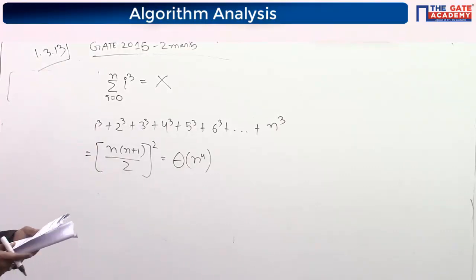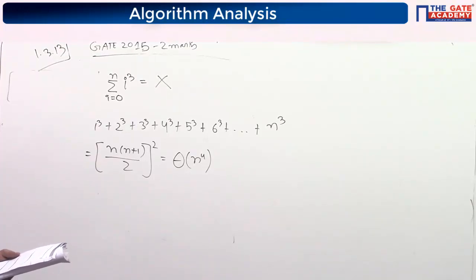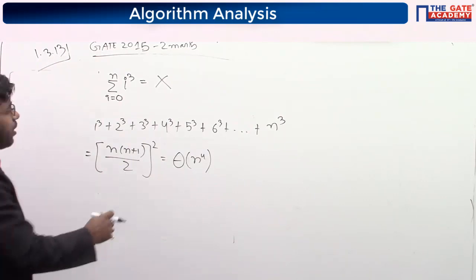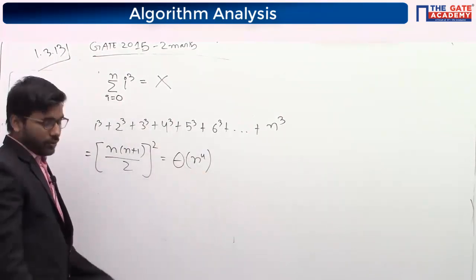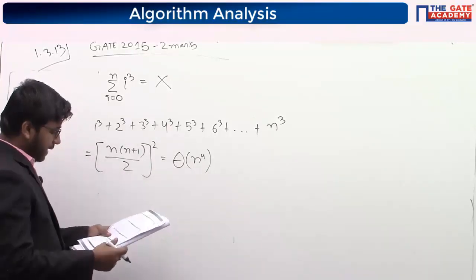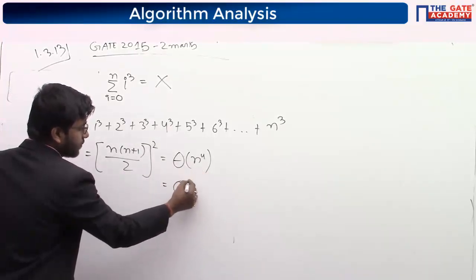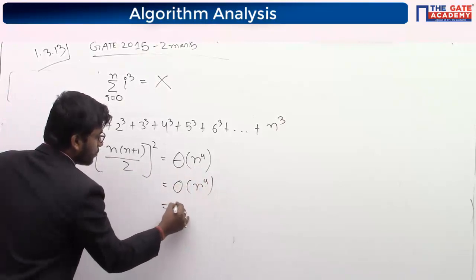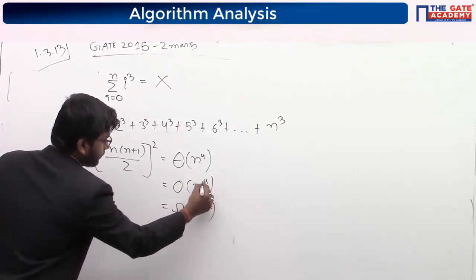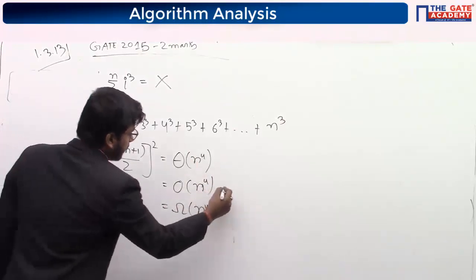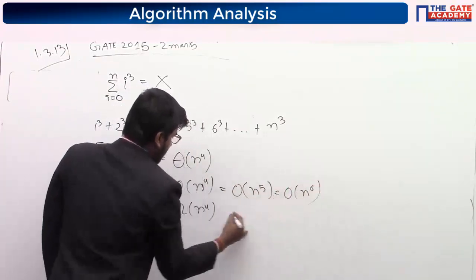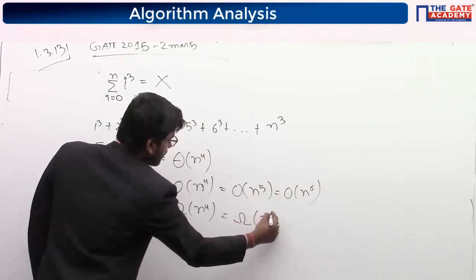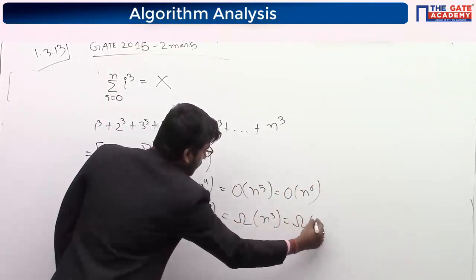Now what are they asking? Consider the following choices for X. In place of X, we got theta of n to the power 4. So what can we replace it with? N to the power 4 we can write as big O of n4, omega of n4 also, because it is theta, the average. We can also go to n to the power 5 and 6 because it's big O. And we can also write big O of n to the power 3 as big O of n to the power 2.